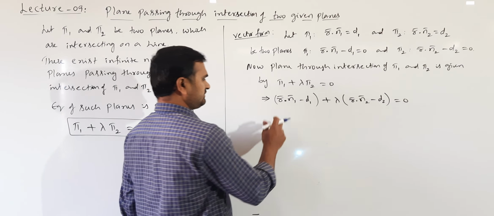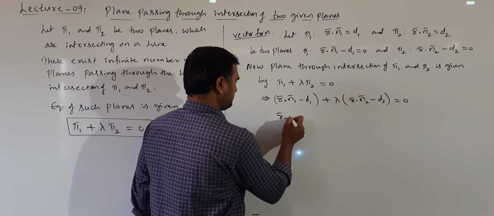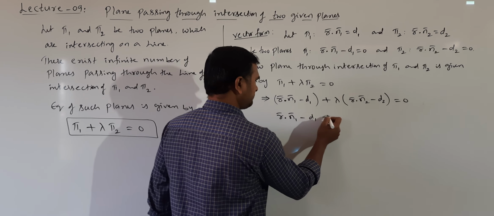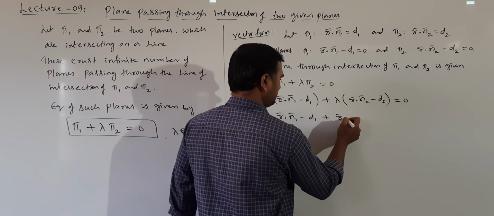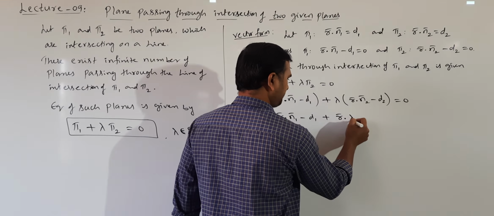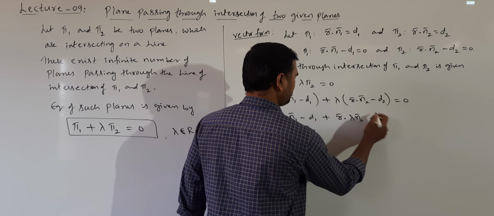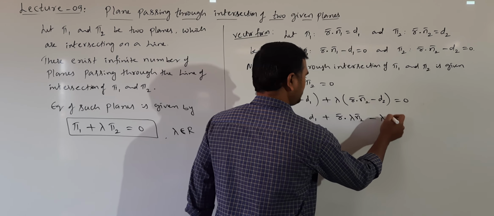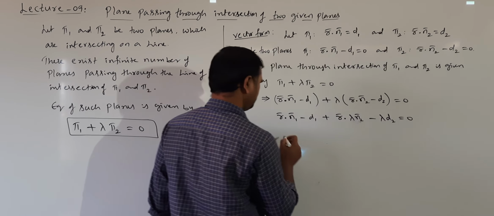Okay, so simplify. r bar dot n1 bar minus d1 plus, multiplying lambda, r bar dot lambda n2 bar minus lambda d2 is equal to 0.